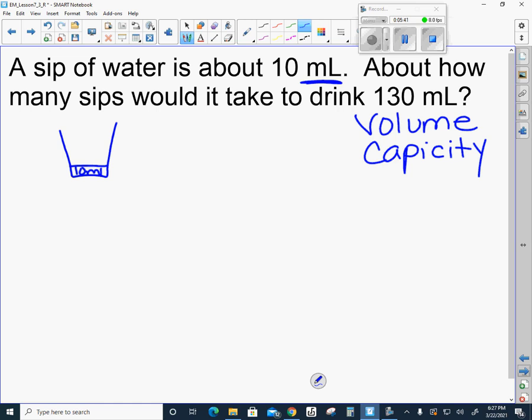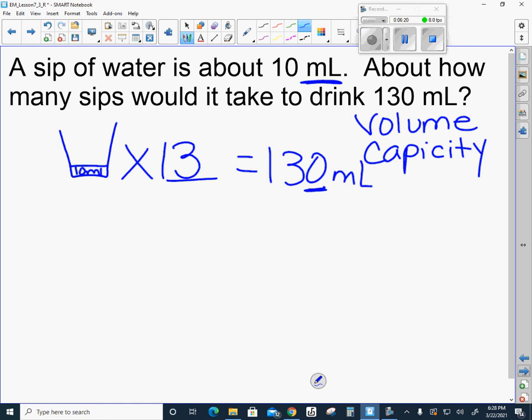All right, so what kind of math are we doing here? Kind of like multiplication, right? How many times will I have to take a sip of 10 milliliters to get to 130 milliliters? Well, we know that when I multiply by 10, I put a 0 on the end, right? So 10 times 13 would give me 130 milliliters.